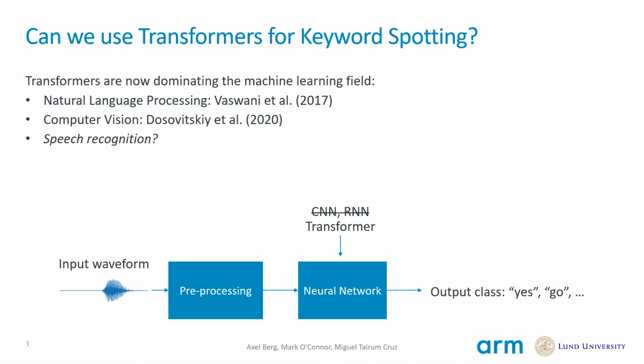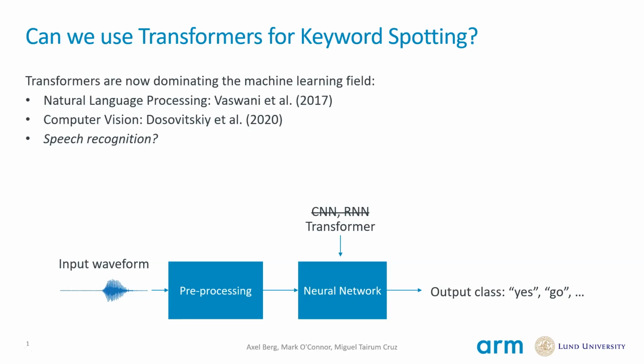In this work, we investigate the application of the transformer to the keyword spotting task. The transformer is a neural network architecture based on the self-attention mechanism, which is now dominating the machine learning field. It was first introduced for the task of natural language processing, and recently it has gained more attention in the field of computer vision. Inspired by this recent progress, we investigate whether transformers can match the performance of conventional network architectures, such as convolutional or recurrent networks, for classifying short snippets of audio.